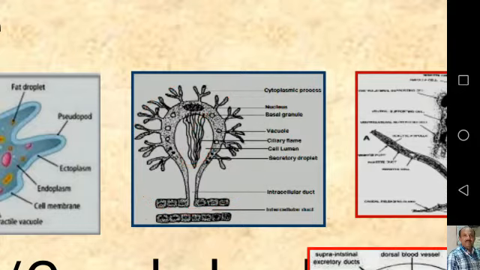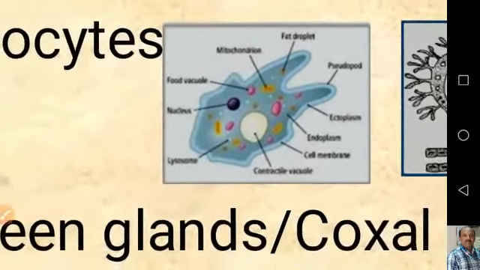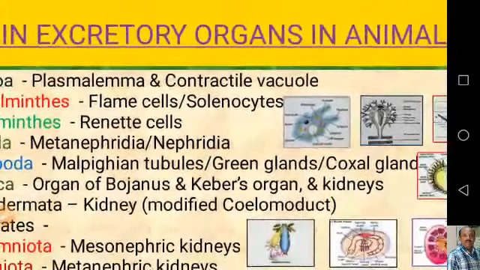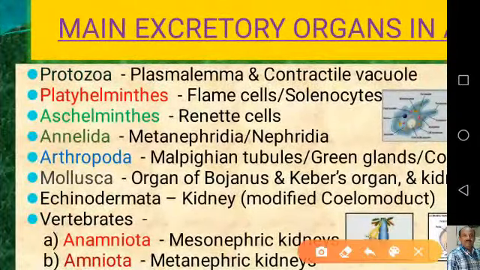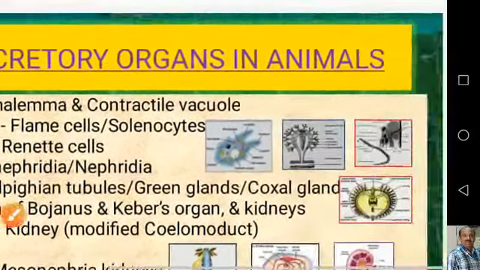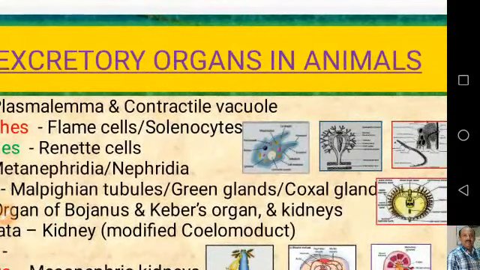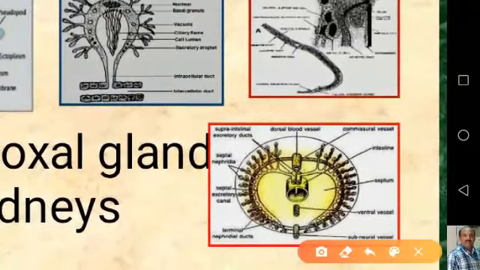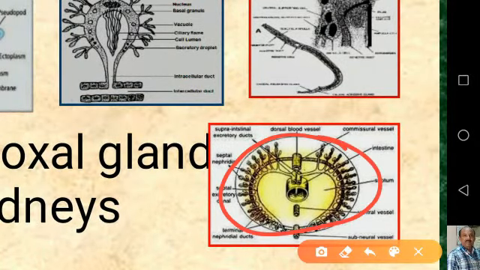Now coming to the next system, a nephridial system. As we discussed, the nephridia are present as excretory organs in the annelids. These nephridia are present in Annelida. So let us see how these nephridia function. Let us have a look at the figure, and these are the nephridia. They are all tubular structures.